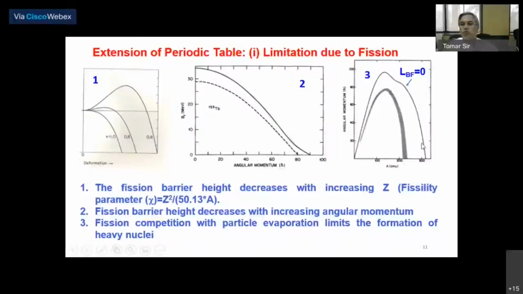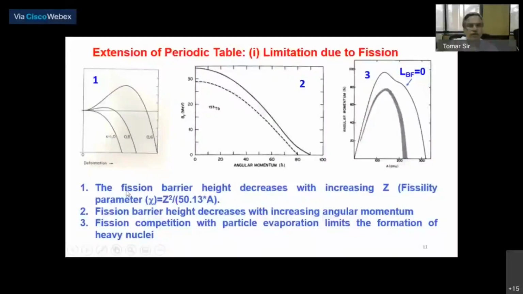So if you try to produce a heavy nucleus using heavy ion nuclear reactions beyond a certain value of angular momentum, that nucleus cannot survive fission. And this is what I try to explain by this slide, that fission barrier becomes 0 for certain angular momentum because of the disruptive nature of the centrifugal force. And therefore, this puts a limitation on how much you can extend the periodic table.